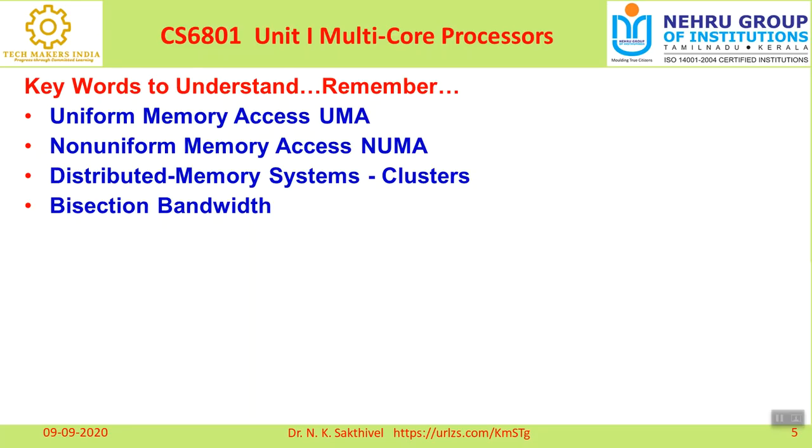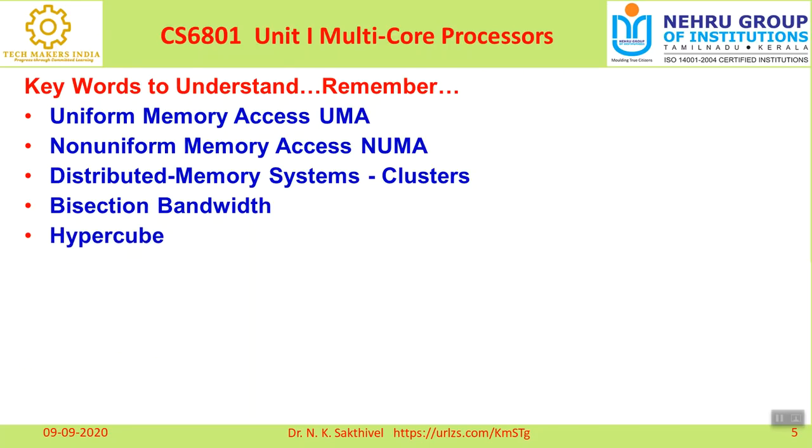Simultaneously, the connection should be established to both processors from the memory. Understand? So that is called bisection bandwidth. As far as bisection bandwidth is concerned, please understand the status of simultaneous connectivity. Simultaneous connectivity is the keyword to understand bisection bandwidth.